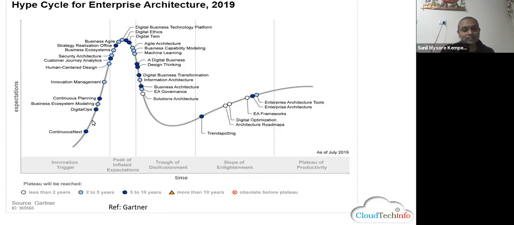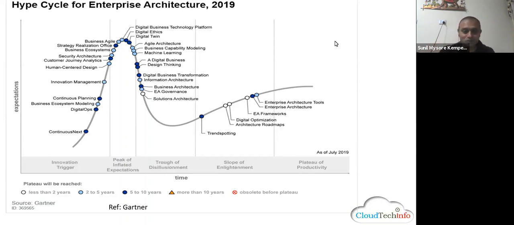Same thing here: as long as the enterprise is there, enterprise architecture is there. Whatever constitutes an enterprise, from the business to technology to all the assets, comes under the umbrella of enterprise architecture. That includes continuous planning, innovation management, human-centric design, customer journey, business agility, agile business, digital business transformation, solution architecture. Everything comes under enterprise architecture. So you must get into your mind the scope of an enterprise architect and the role you're going to play.